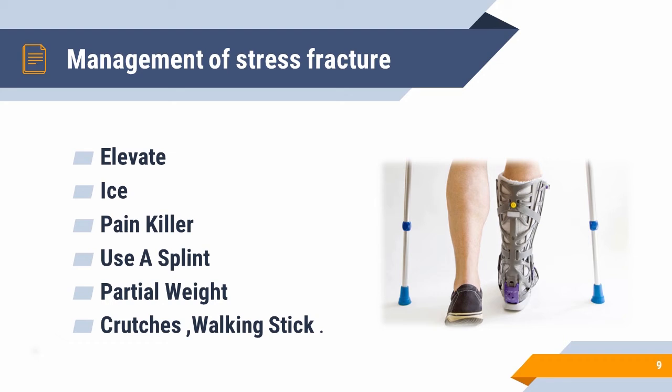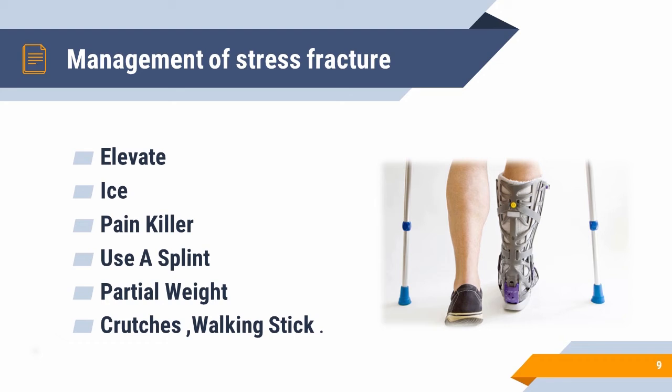Now the next one is use a splint. Children, if there is any need of immobilization of the affected area, then we should use a splint, okay? Another one is partial weight. Yes, see, when the swelling is reduced, you should start putting some partial weight on that affected area, okay? So that you can get some strength in the muscle, okay?